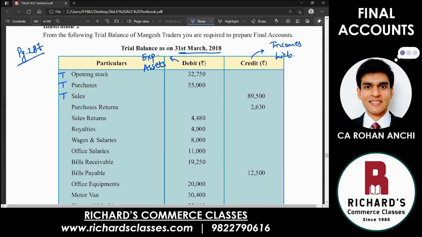Very good. Less from trading account debit side. I will just put a minus sign here. Then exactly opposite, sales returns. Less, on the credit side of the trading account. Very good. Correct. Then continue.